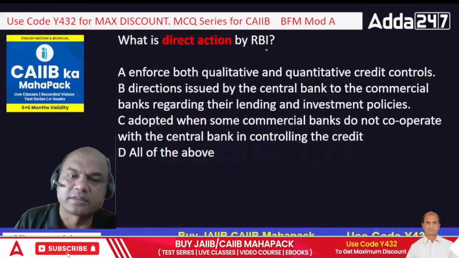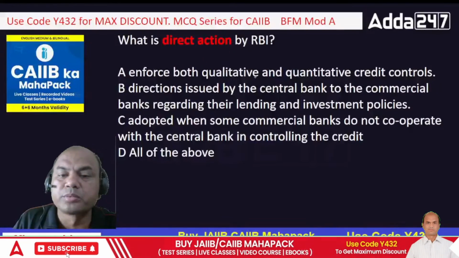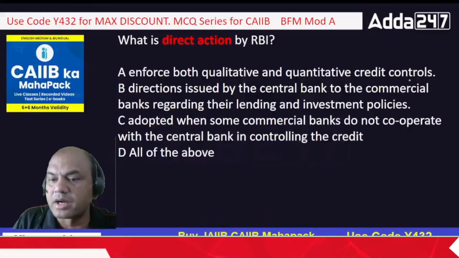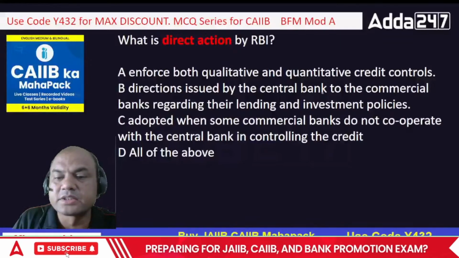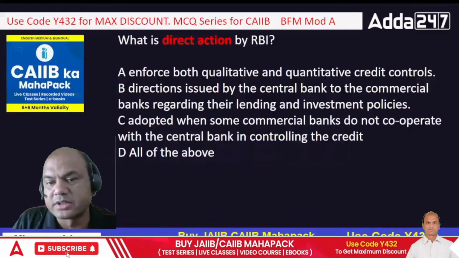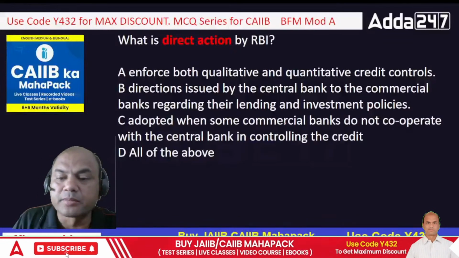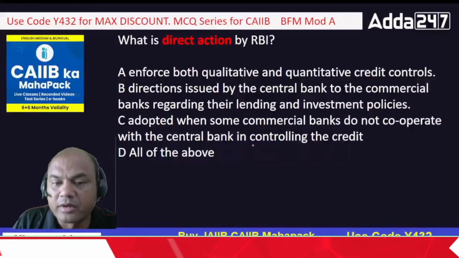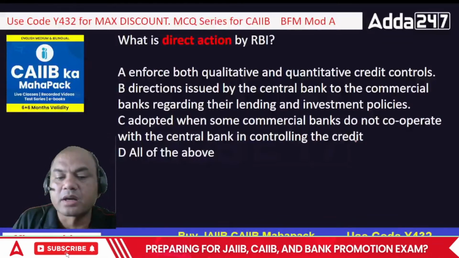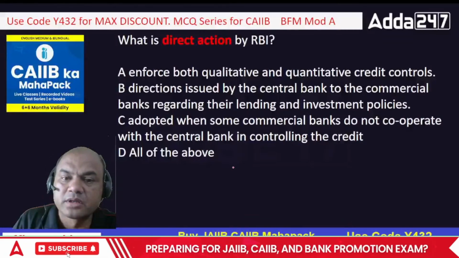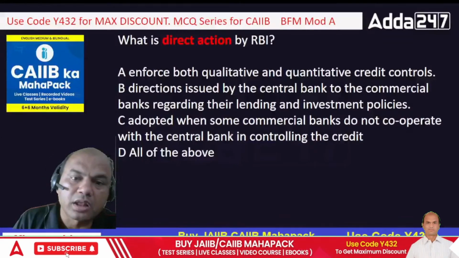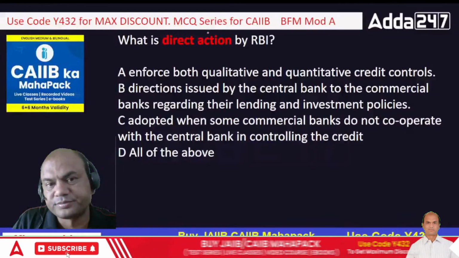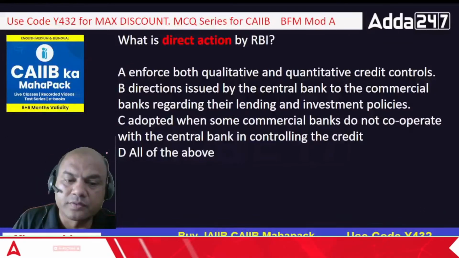What is direct action by RBI? A: Enforce both qualitative and quantitative credit controls. B: Directions issued by central banks to commercial banks regarding their lending and investment policies. C: Adopted when some commercial banks do not cooperate with the central bank in controlling the credit. D: All of the above. So, what is it? It is all of the above.